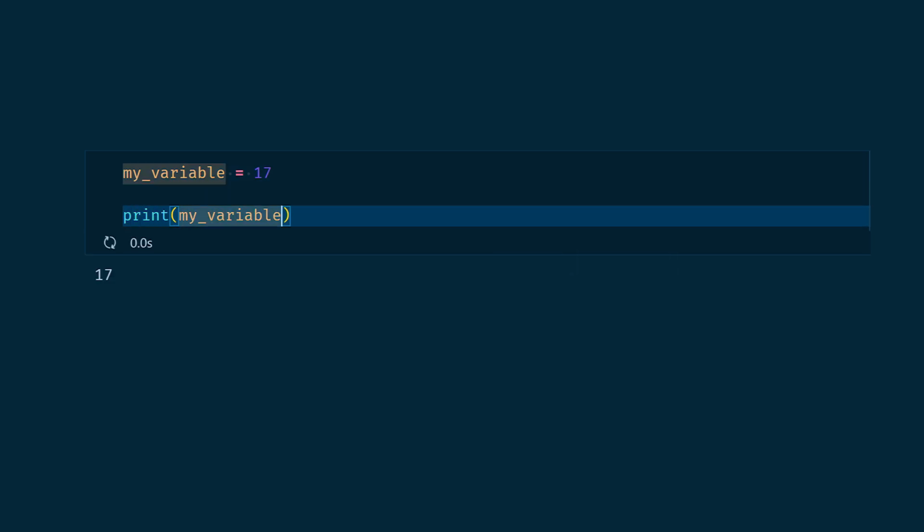The first concept we'll see is what we call a variable. A variable is a way to give a symbolic name to a value. For instance, in the following Python code, we create a variable named myVariable, and through the use of the operator equal, we give it a value of 17. We can see what's inside the variable by printing it to the screen, for instance.